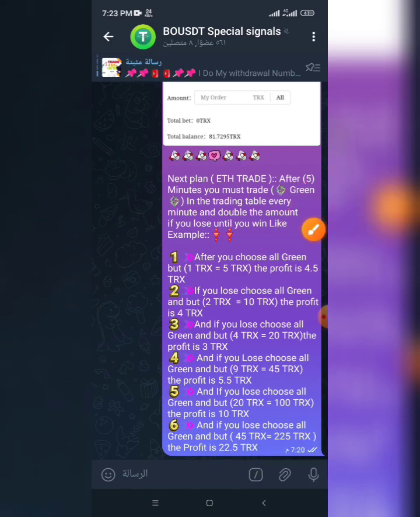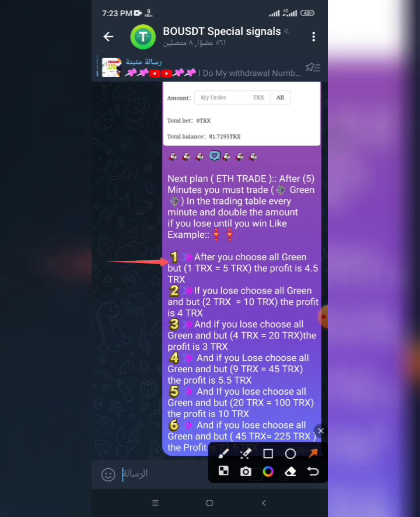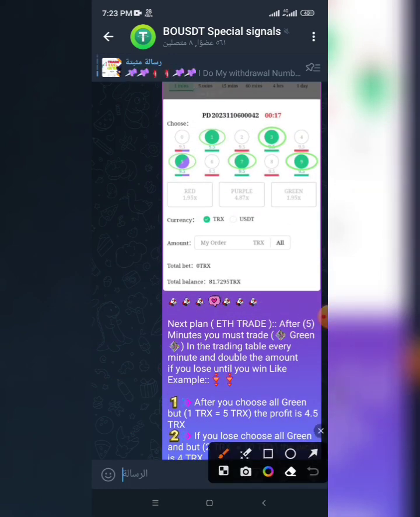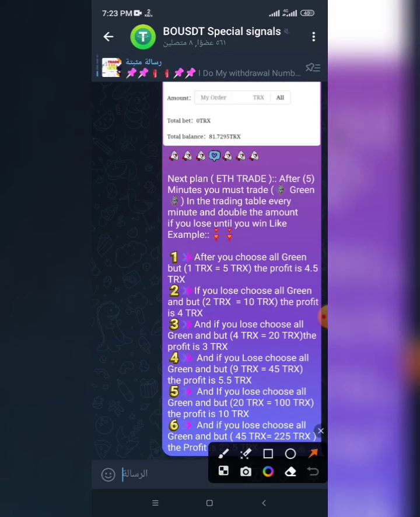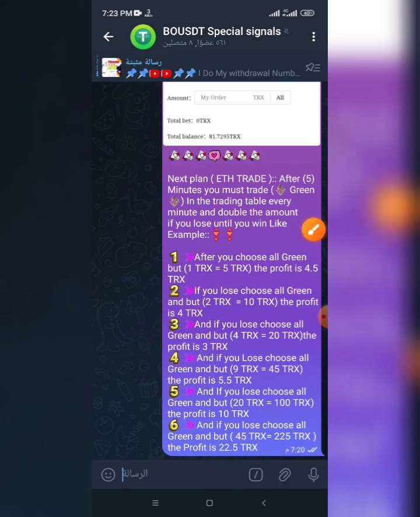You can deposit and trade with me, everyone. There are 6 plans, like we see. First, choose all green. After you choose all green, like we see, everyone, this and this and this and this. After you choose all this, put 1 TRX and the profit is that. And if you lose, choose all green and put 2 TRX and the profit is 4 TRX. And if you lose, put 4 TRX and the profit is 3 TRX, and all these plans, everyone.